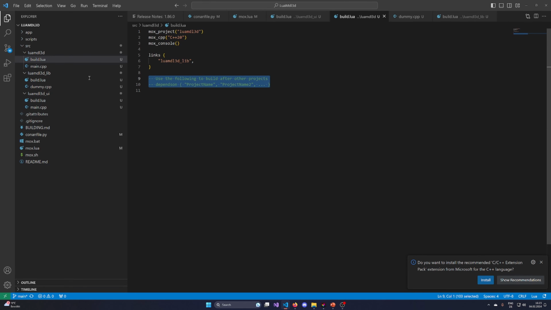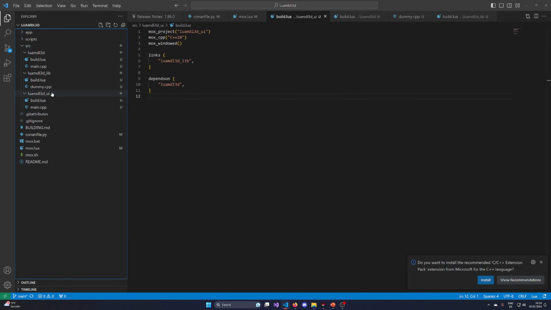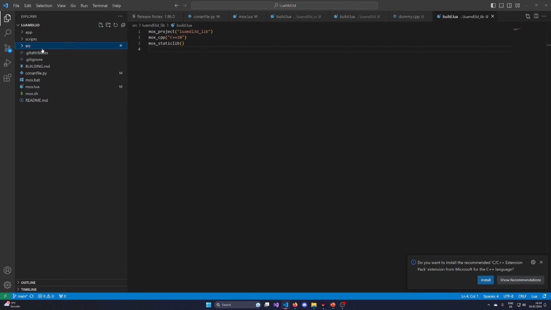But I think it's a good idea to have it in here. But the command line util does not require that. This one does also not require it. But in here, I want to depend on the library, the executable itself. This doesn't link against it. This just assures that it's always been built. All right, so now we should have our basic project structure done.